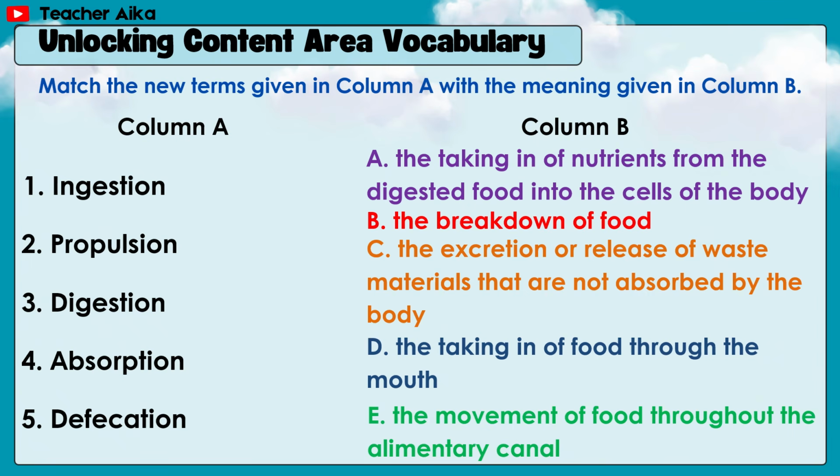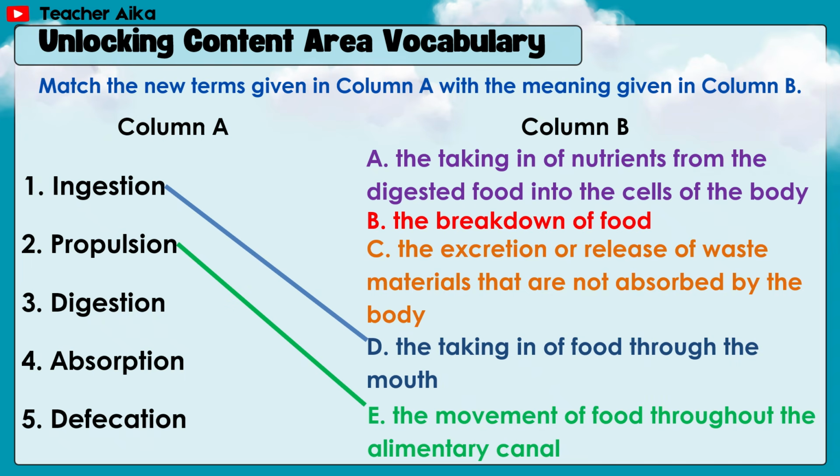Unlocking content area vocabulary. Match the new terms given in column A with the meaning given in column B. Number 1, ingestion. Answer D. The taking in of food through the mouth. Number 2, propulsion. Answer E. The movement of food throughout the alimentary canal.